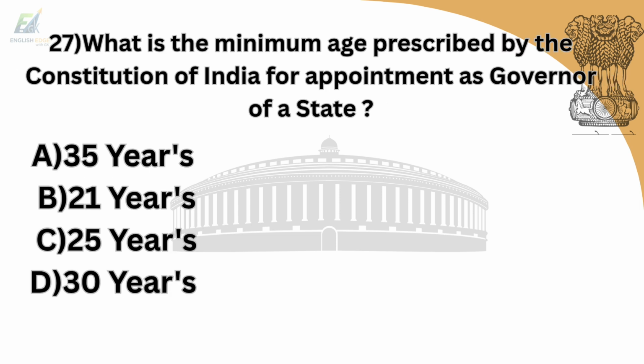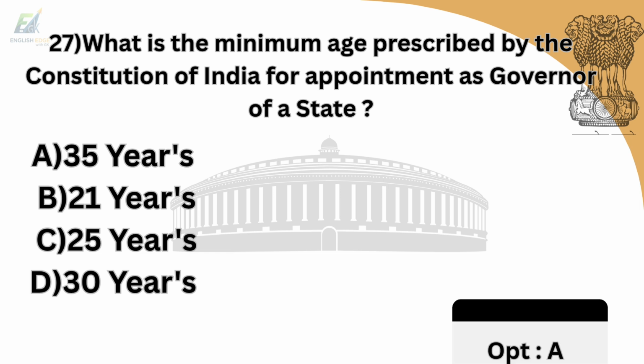27th question is, what is the minimum age prescribed by the Constitution of India for appointment as governor of a state? Option A is 35 years. Option B is 21 years. Option C is 25 years. Option D is 30 years. And answer is option A, 35 years.